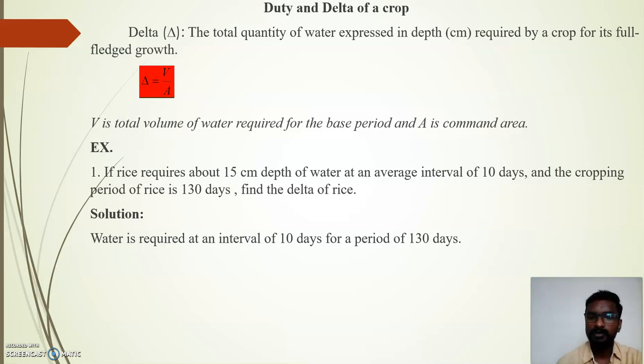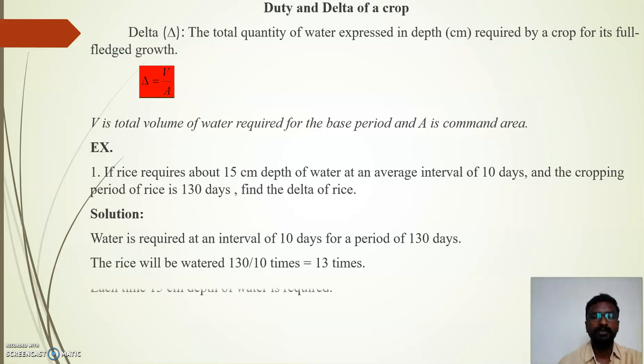So the rice will be watered 13 times, because 130 divided by 10 is 13, and each time 15 centimeter depth of water is required.